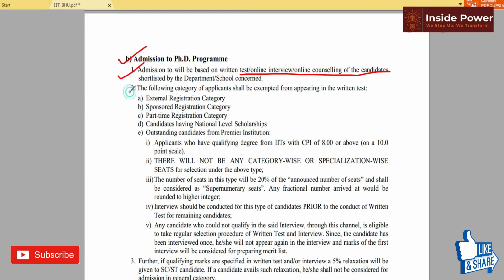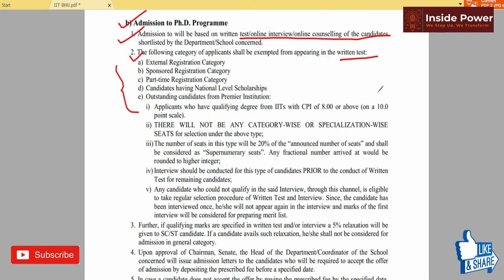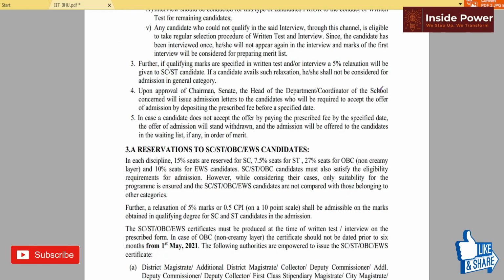Okay, here the following categories of applicants shall be exempted: external registration category, sponsored registration category, part-time registration category, candidates having a national level scholarship. Okay, so these candidates are exempted from the written test. So they will have to go directly for interview. So all this criteria is given.